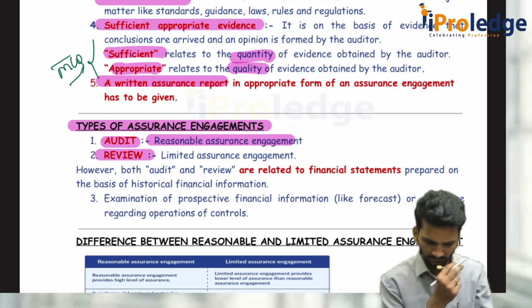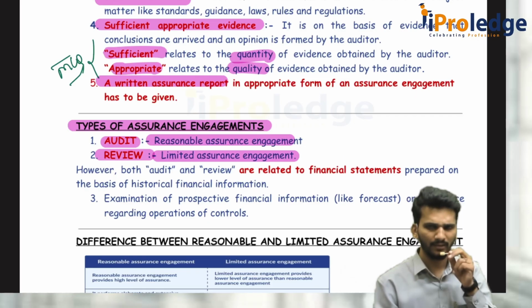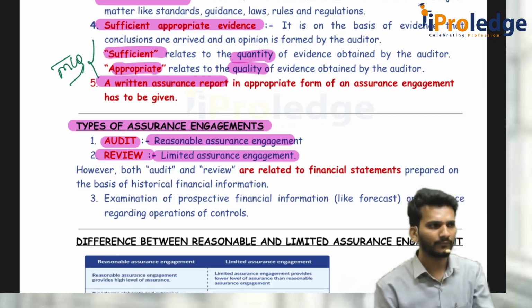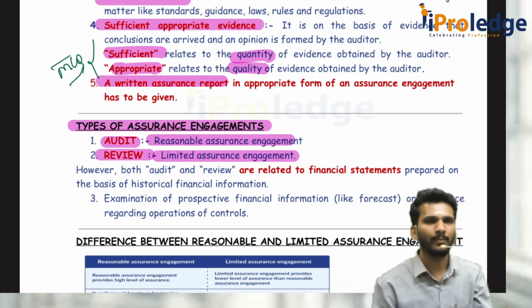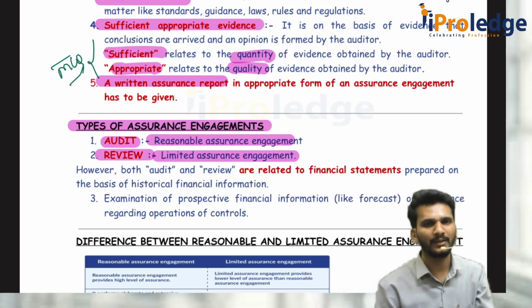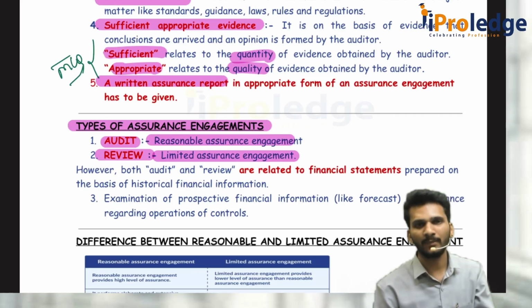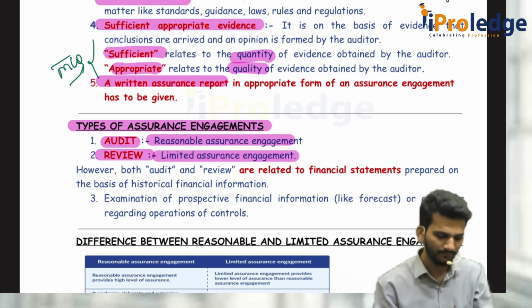But review means we just give a limited assurance engagement. What is limited? Limited means less than reasonable assurance. If I say reasonable assurance is 80% assurance, limited assurance is maybe 50, 60% assurance, because I am verifying part of the financial statements. Either I am verifying just the P&L, or a 6-month balance sheet and P&L, or maybe the second 6 months, or I'll be with 3 months, something like that. Limited assurance generally happens on interim financial statements, quarterly financial statements, on which we do the review, because they are not the full financial year.